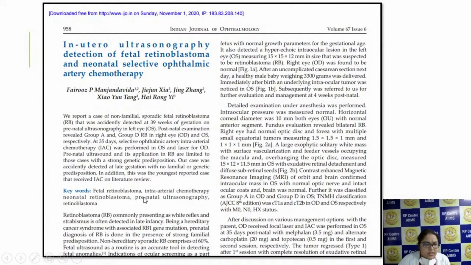So this was the youngest reported case which has received intra-arterial chemotherapy. The child was only 35 days old and they found both eyes were affected, and they gave selective ophthalmic artery chemotherapy, and they found that the lesion responded to the treatment.